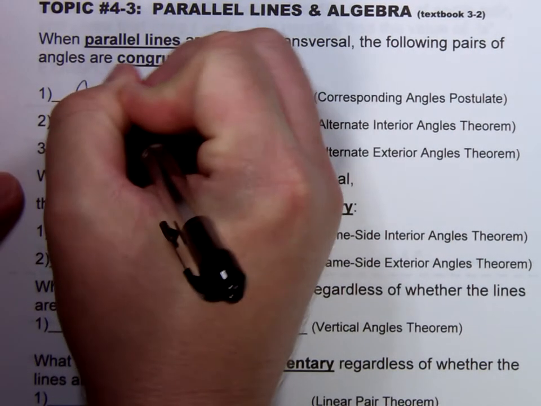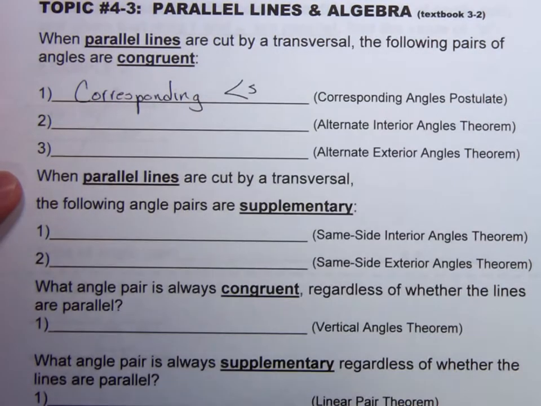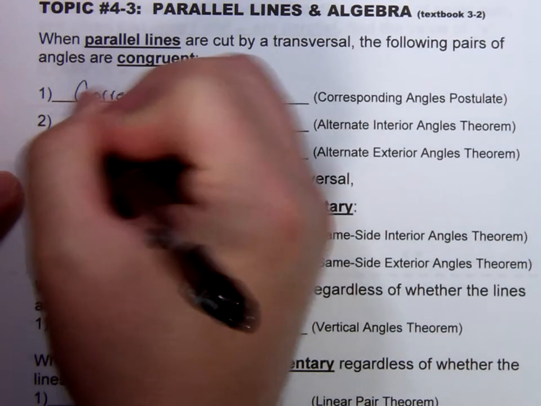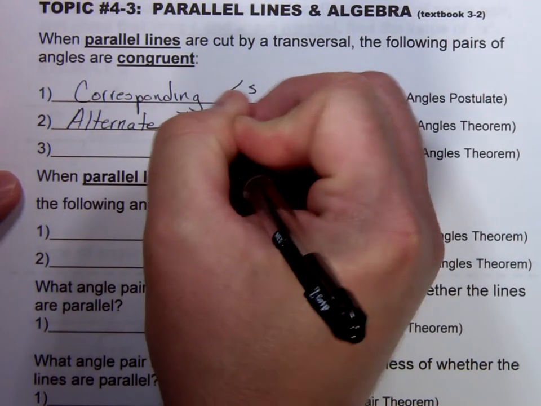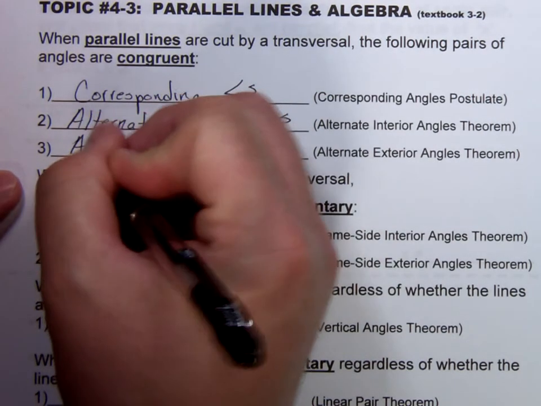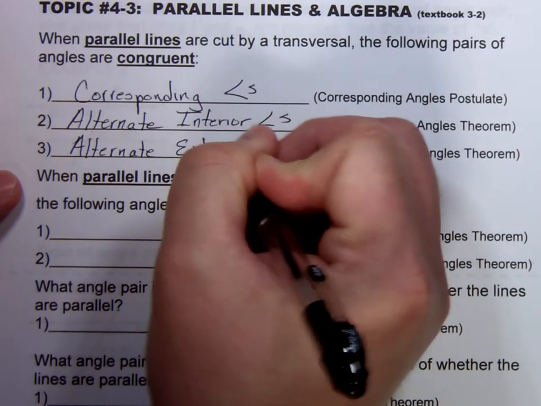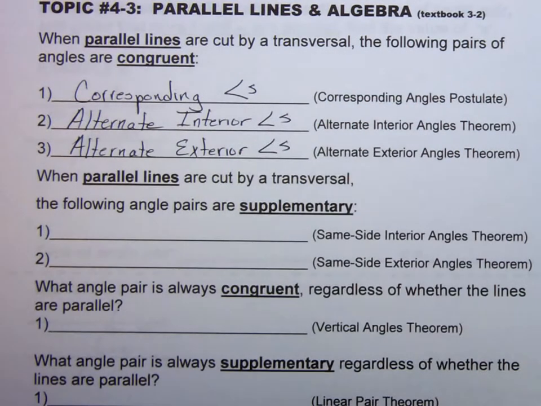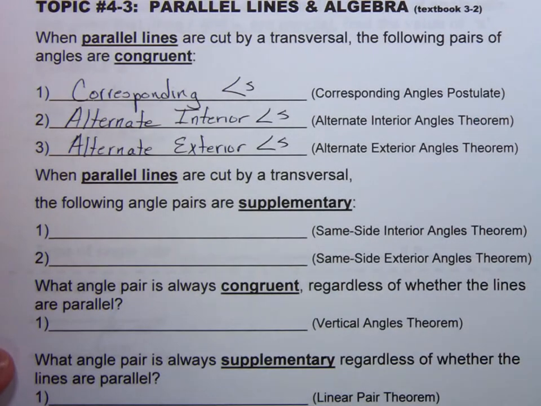Corresponding angles are congruent. Alternate interior angles are congruent. And alternate exterior angles are congruent. And there's actually postulates and theorems that talk about each one of these angle pairs being congruent when those two lines are parallel. And I've written the names of those postulates and theorems right over here.